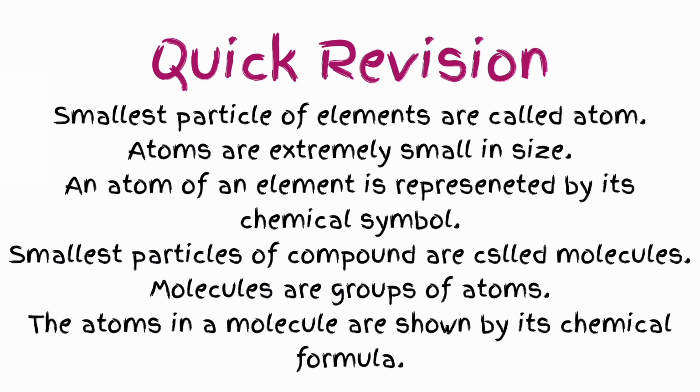Here's a quick revision. An element is a pure substance which cannot be split into two simpler substances. The smallest particles of an element are called atoms. Atoms are extremely small in size. An atom of an element is represented by its chemical symbol. A compound is a pure substance containing two or more different elements chemically combined together. The smallest particles of a compound are called molecules. Molecules are groups of atoms. The atoms in a molecule are shown by its chemical formula.